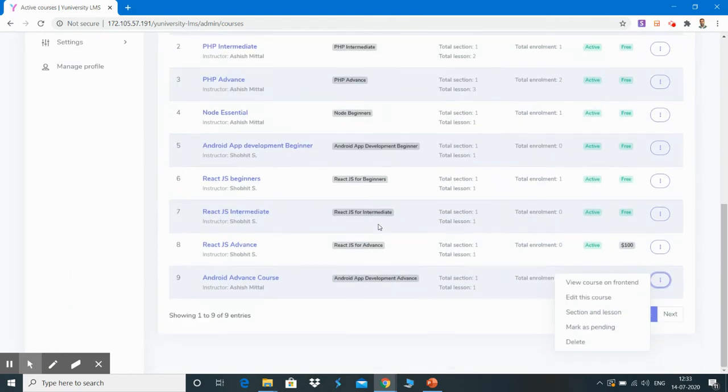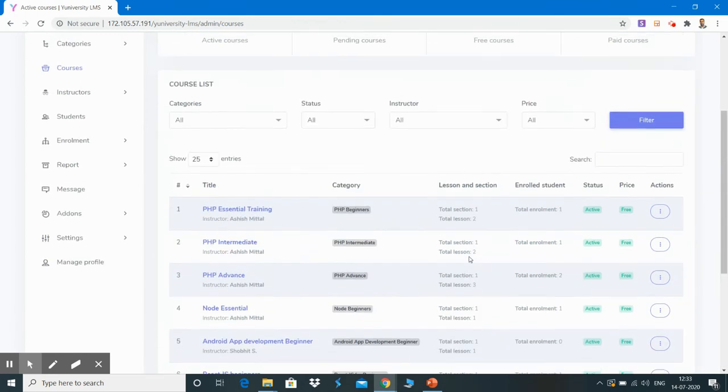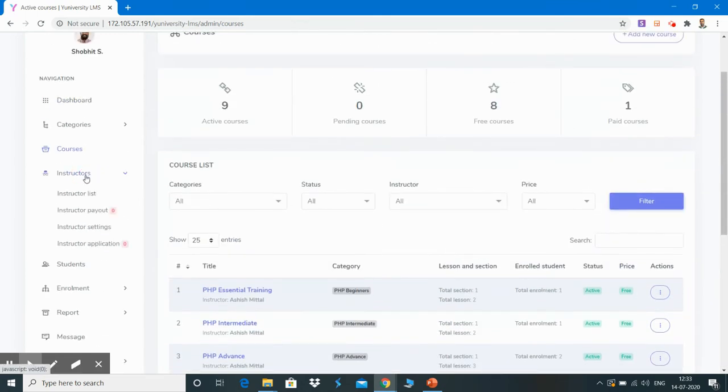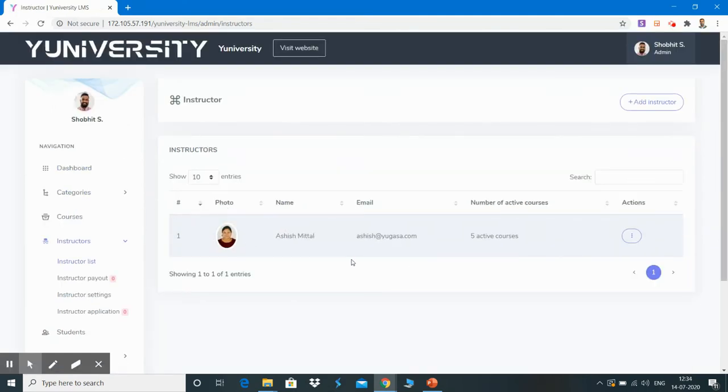Courses can be paid or free courses. As you see that there are free courses available, and there are paid courses also available on the platform. Admin can also manage different instructors. He can see the complete list of the instructors, and he can manage the instructors by adding or deleting them.